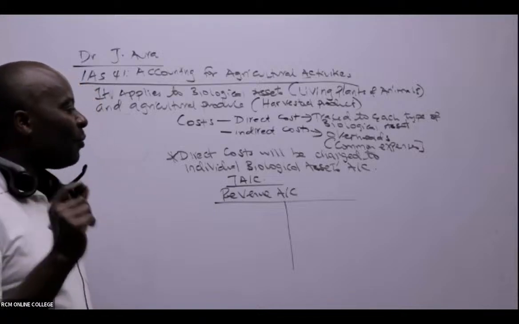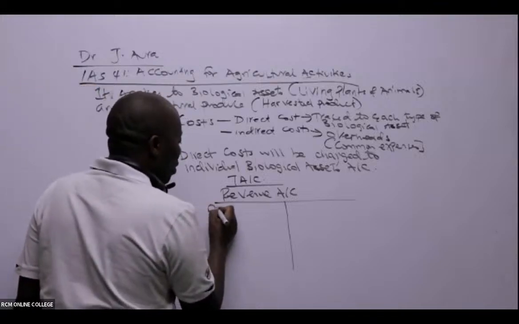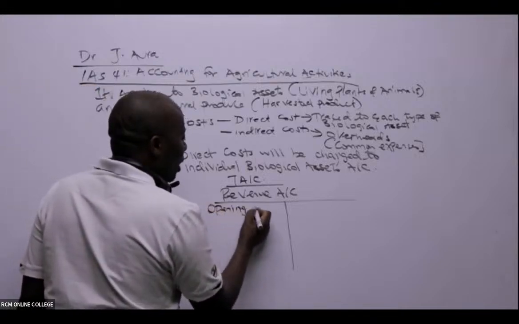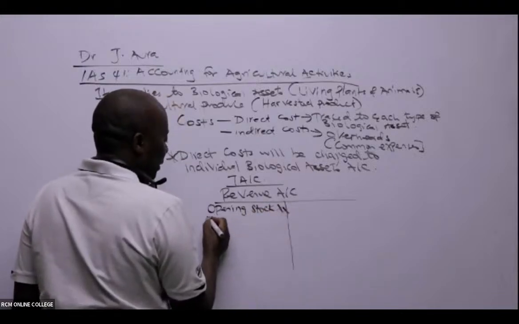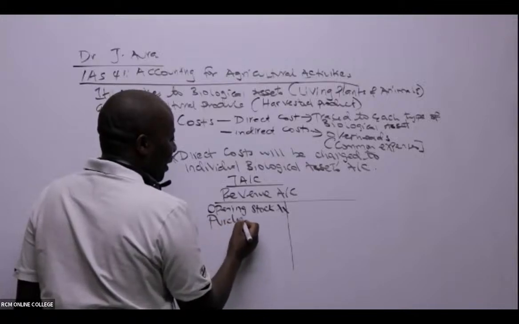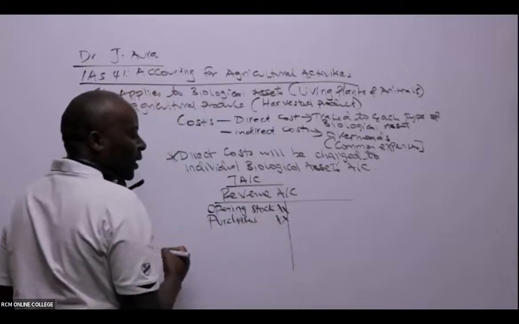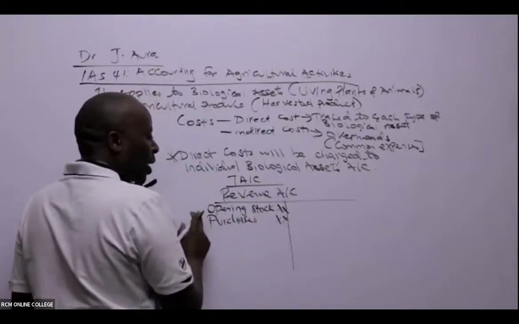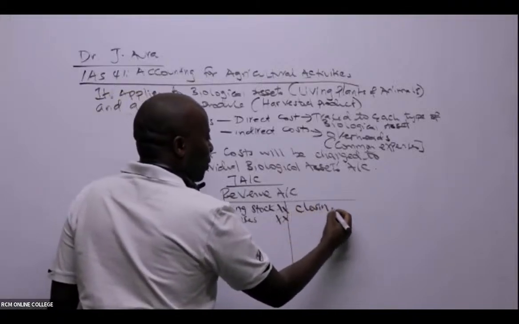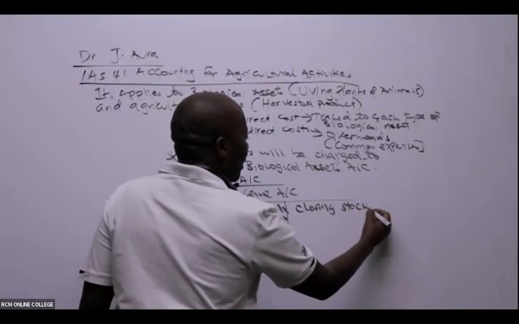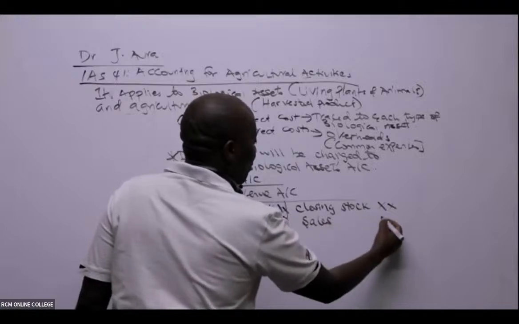These 5, I always want you to remember, we have here what we call opening stock. So opening stock will be coming here. Then, of course, in the year, we shall be purchasing like how we purchase our sheep. So purchases like that. And then, of course, closing stock and opening stock cannot be on the same side. So closing stock will come here. And then we have here sales will be credited here.